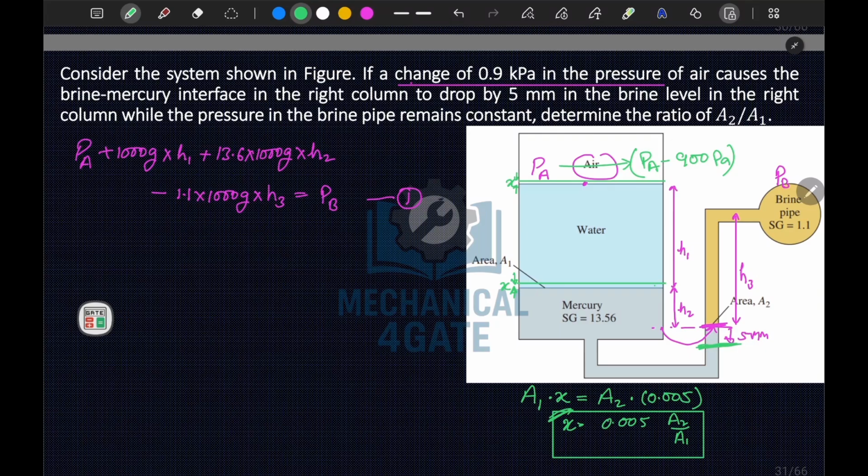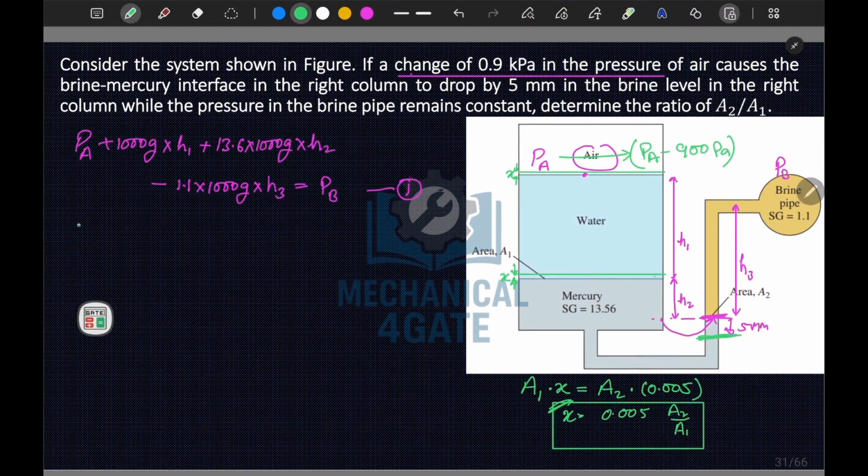Now your new parametric equation will be Pa minus 900 plus 1000 g into h1 plus 13.6 into 1000 g times your h2 plus x, which is your height of the mercury at this level.